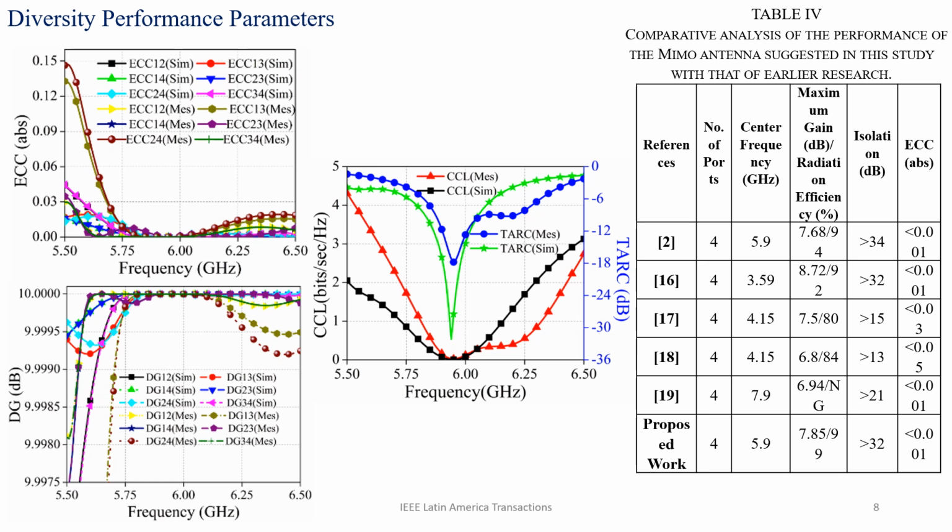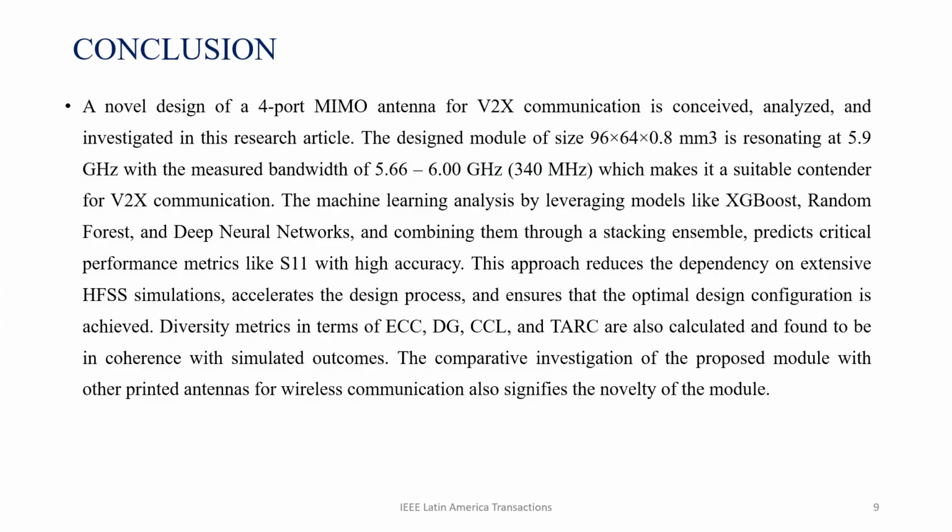Further, to justify the novelty of the proposed MIMO antenna, a comparative analysis is performed in terms of number of ports, center frequency, maximum gain, radiation efficiency, and isolation. As you can see, the proposed work is very good and optimum in terms of gain and radiation efficiency. Isolation is very good, and the diversity characteristics are also very good, with an ECC of 0.001. The presented antenna can be used for V2X communication in different countries. In the United States of America also, we can use this antenna, having a bandwidth of 340 megahertz. The structure has been validated with the help of different machine learning algorithms, and the simulated and measured results are in coherence. Thank you very much.